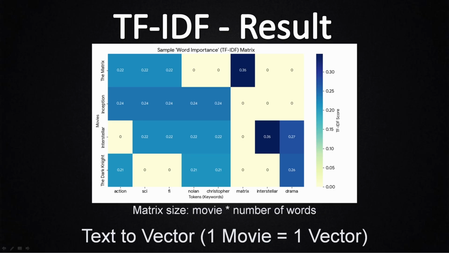And here is the key transformation. We just converted text into vectors. One movie, one vector. Which means now we can finally start doing math on meaning. And that is where retrieval becomes powerful.